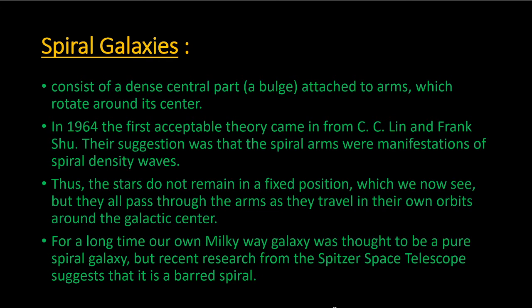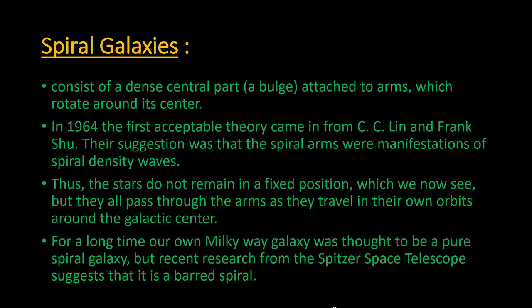Next are the spiral galaxies. These galaxies consist of a dense central part, a central bulge, attached to arms which rotate around its center. The galaxy appears like a spiral from a distance. In other words, the arms form a disc-like structure with a bulge at its center. There's a figure in the next slide which I'll show you.